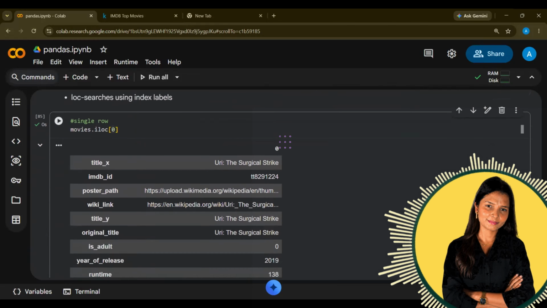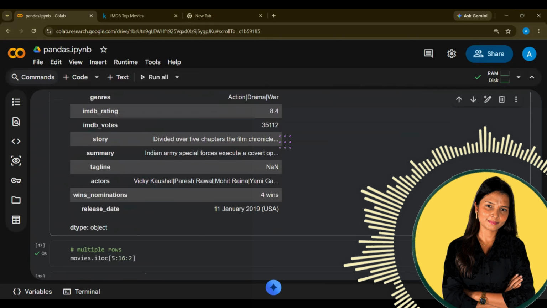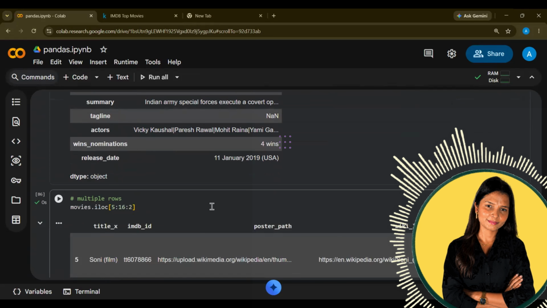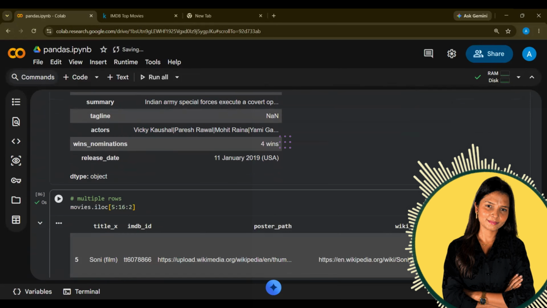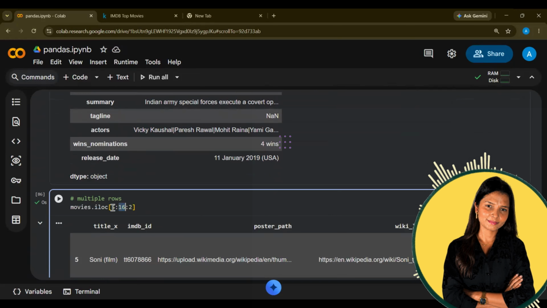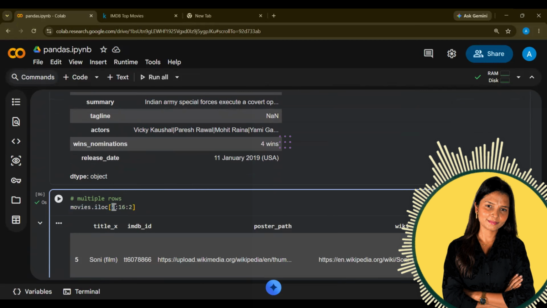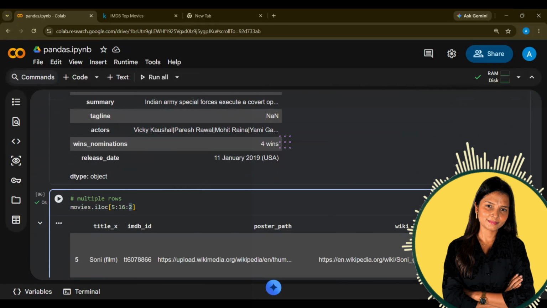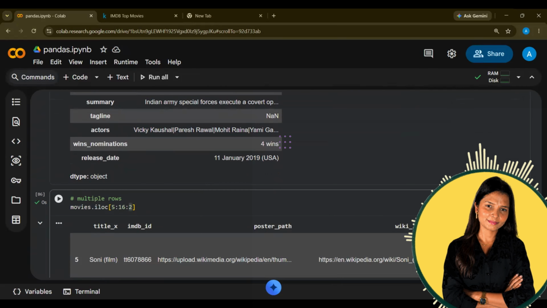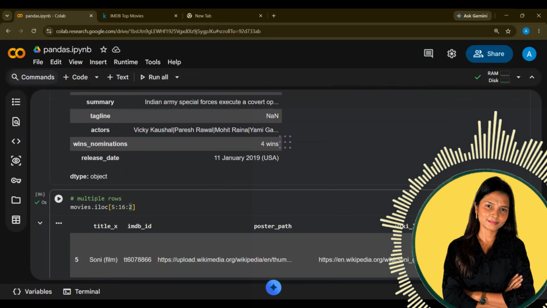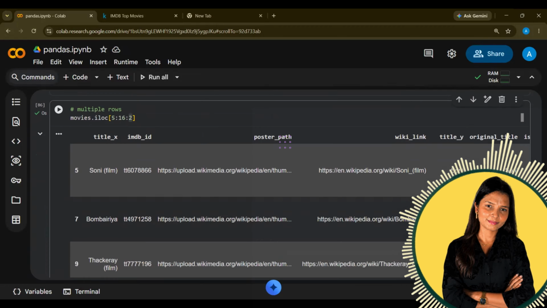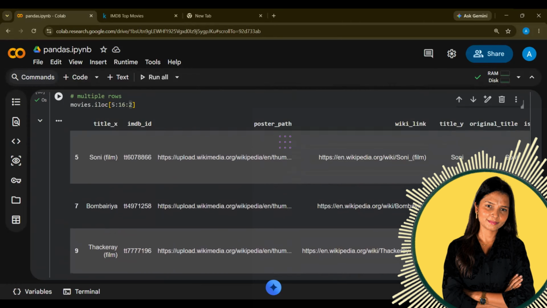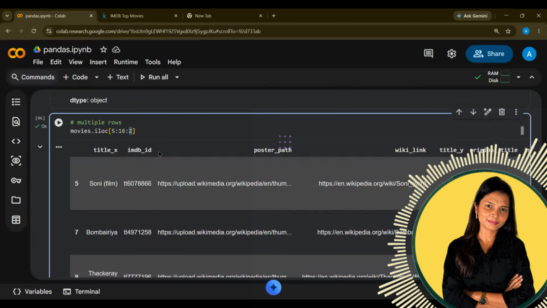iloc 0 means only a single row will be printed in this table format, right? And using iloc, I can use multiple columns as well. Starting from 5 to 16, I want to go from the 5th row to the 16th row, but skip 2. Instead of 5, 6, 7, 8, I want 5, 7, 9 and so on. So you can see 5, 7, 9, 11, 13, 15. It means skipping 2. You can even skip more numbers.